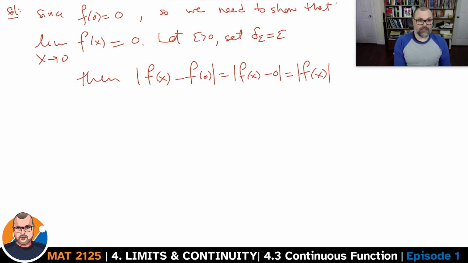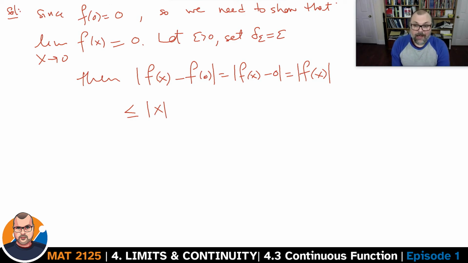And by construction, f at x is either x or 0, which means that it has to be smaller than or equal to the absolute value of x. If it's equal to x, then the absolute value of f at x is exactly equal to the absolute value of x. And if it's equal to 0, then 0 is smaller than or equal to the absolute value of x for every x, including 0. That sort of makes sense.